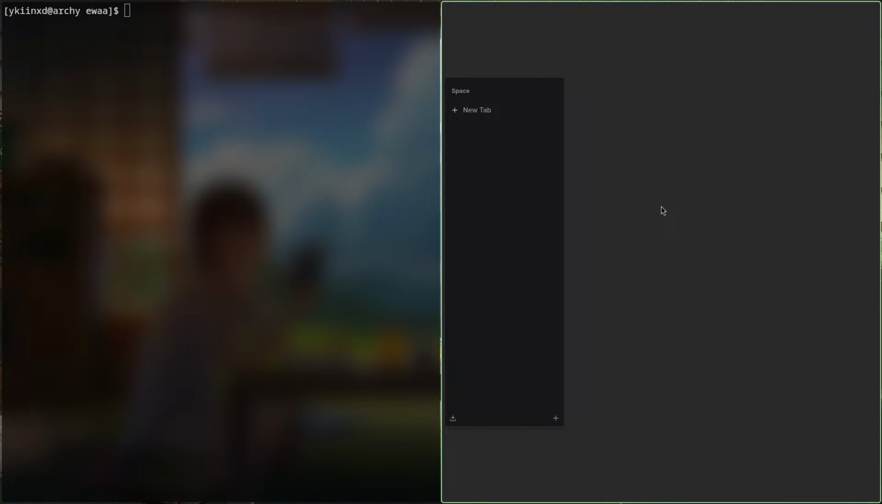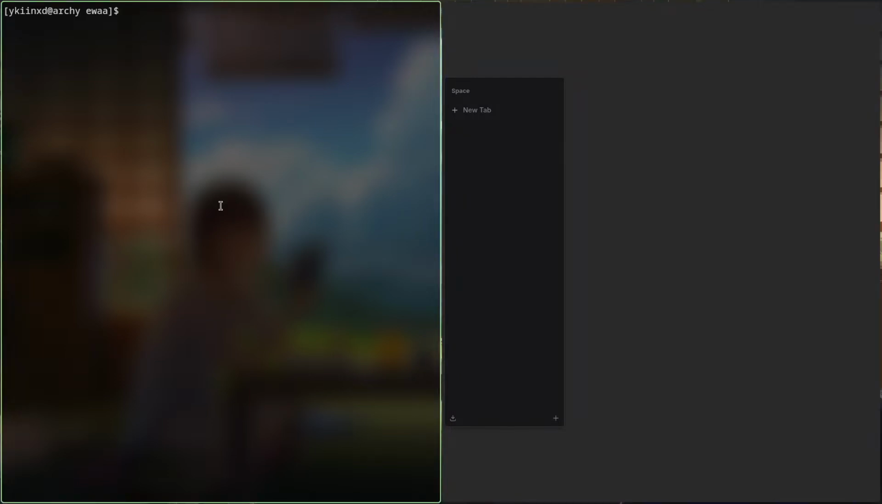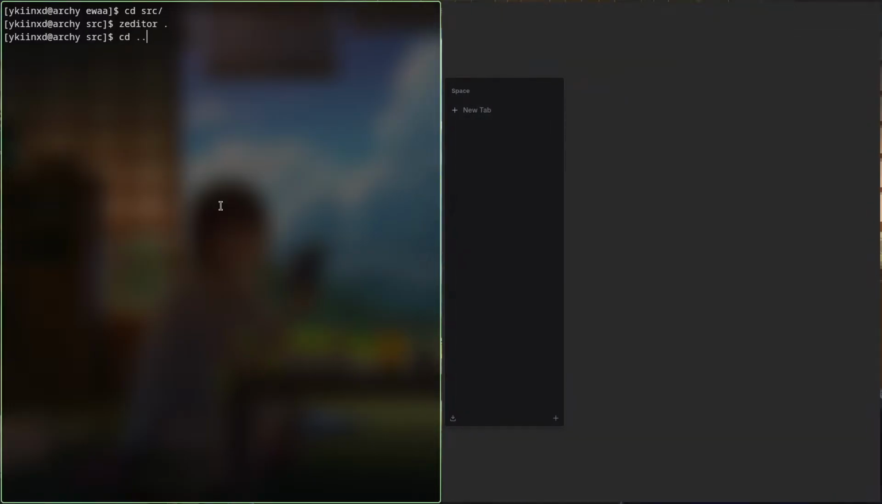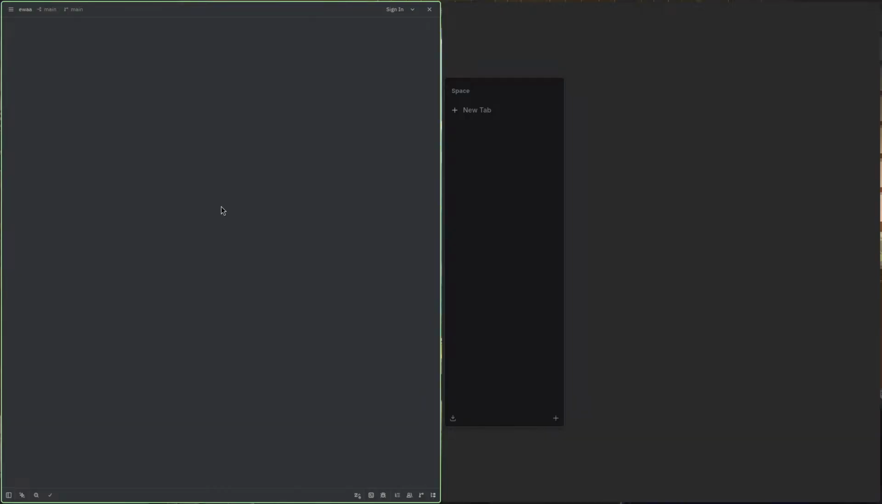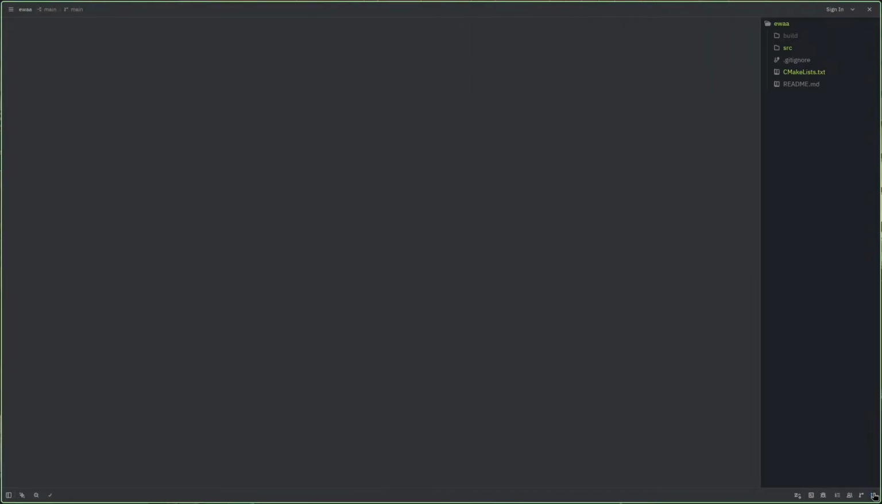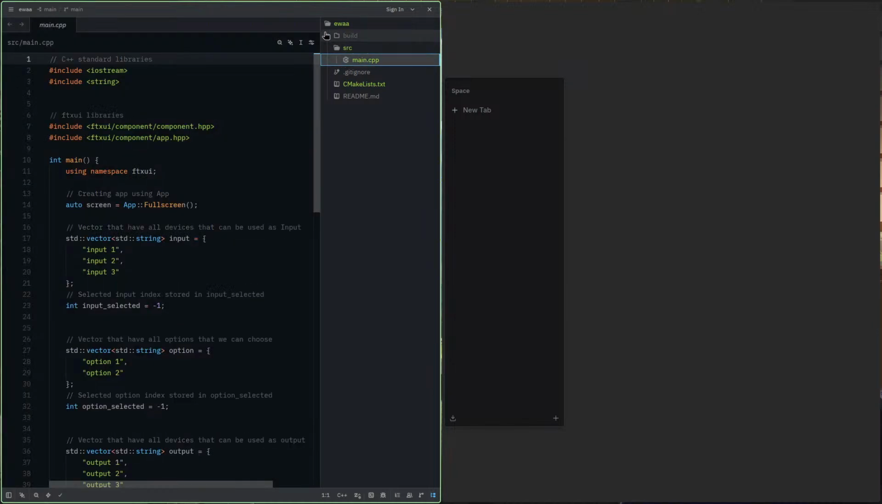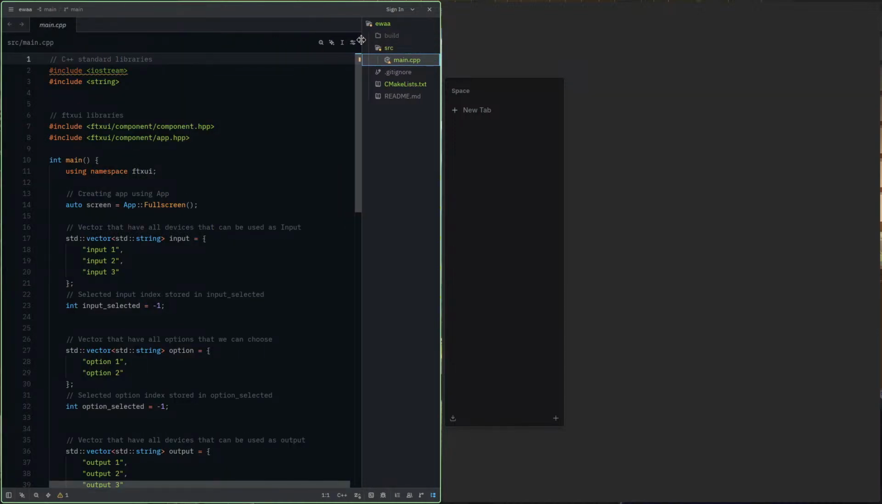Okay, so let me just open my main file here. I'm not going to use neovim here because I'm not very great. So I will open my Zed editor here, and I'll close this thing. Okay, and go to source and main.cpp. So currently I have only one file, so I can close this as well.